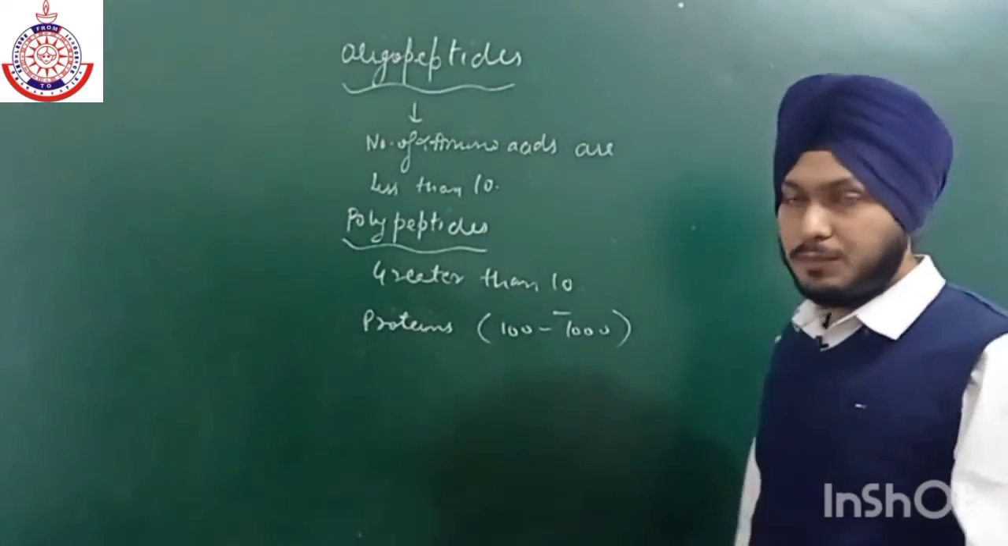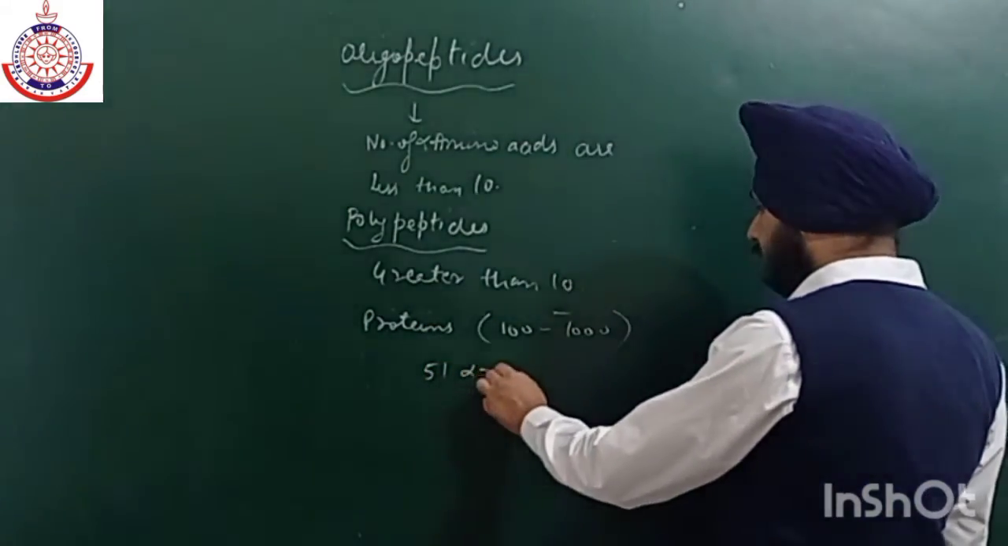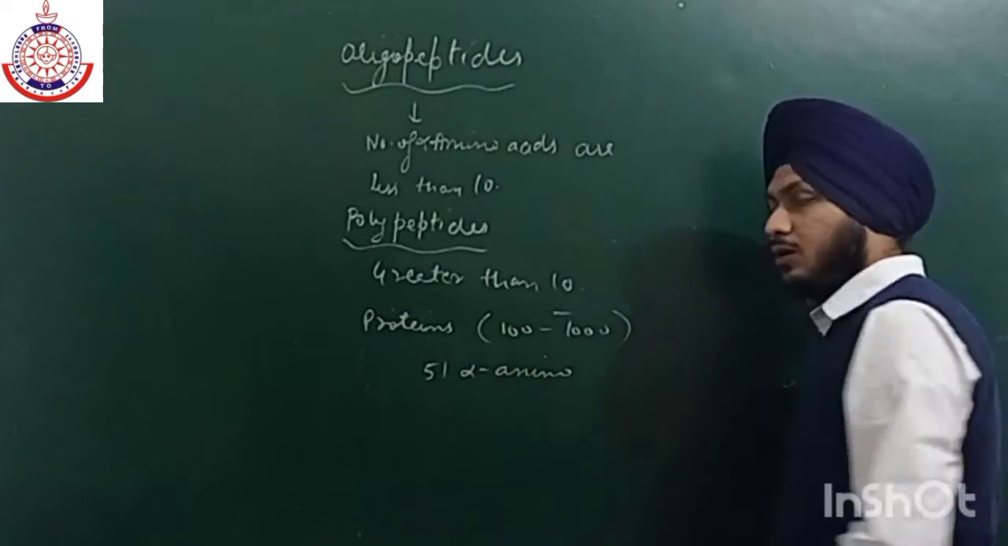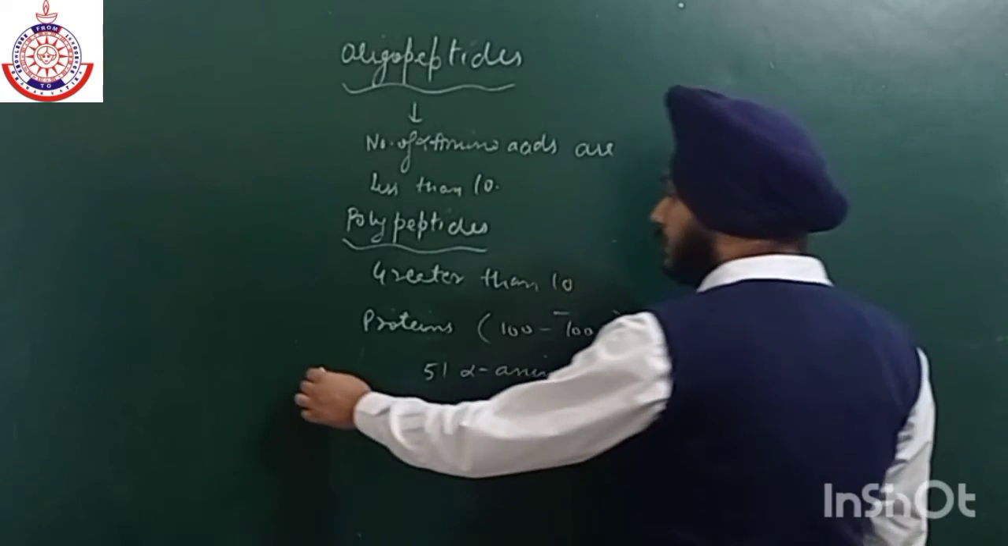The well-known protein insulin consists of only 51 alpha amino acids, and we all know it is a well-known protein. So insulin consists of 51